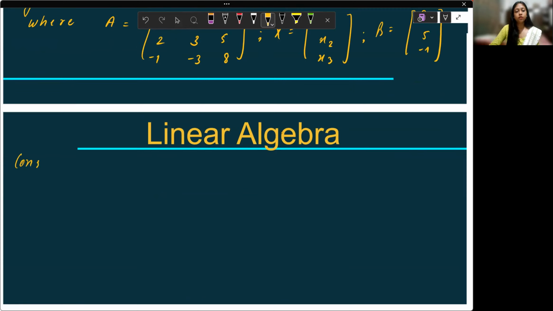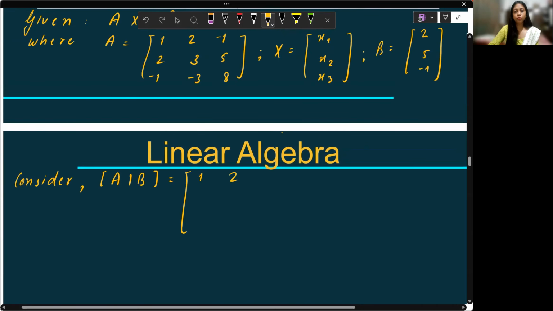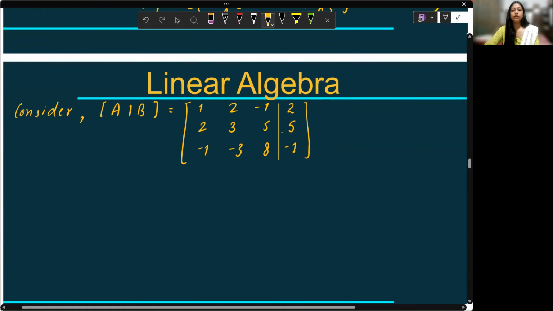Consider the augmented matrix and we'll reduce it. So let's see: 1, 2, -1; 2, 3, 5; -1, -3, 8, with 2, 5, -1 on the right side. Let's start.